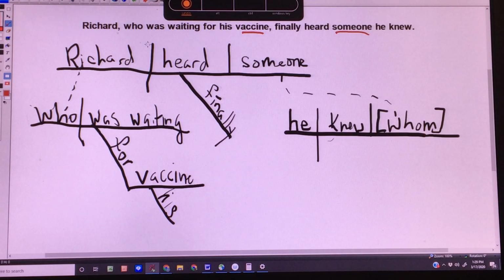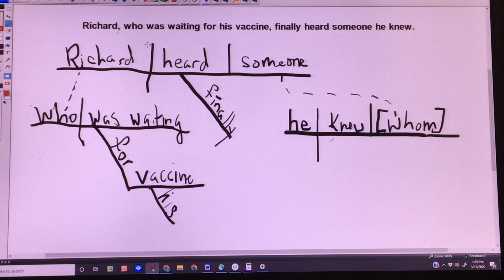And prepositions, well, we only have one, and it's for his vaccine. And that's functioning adverbially because it's descending from a verb. It's answering a why question. So that's it for phrases in this sentence.